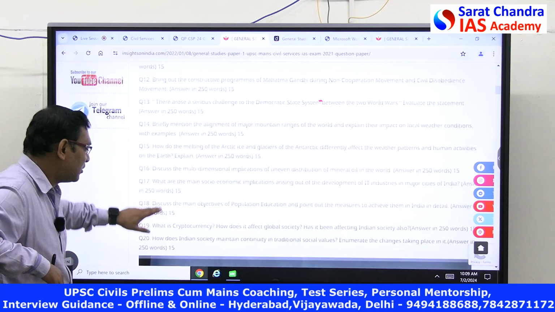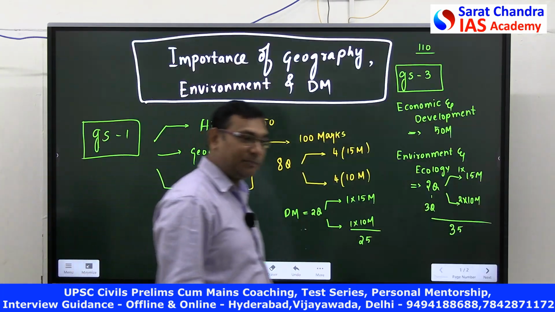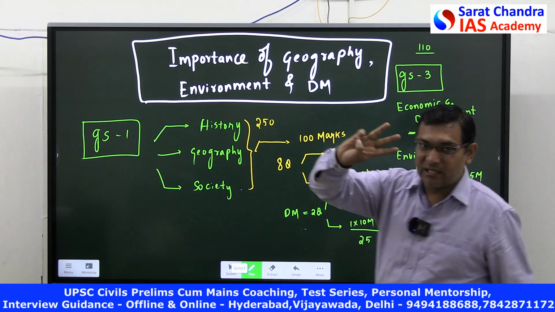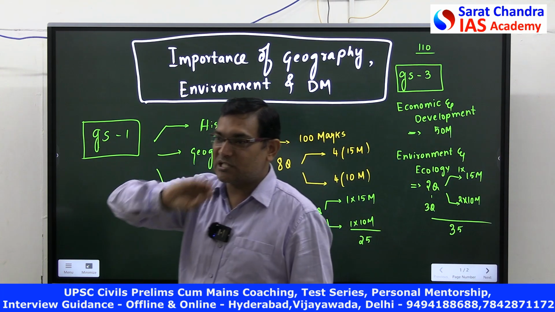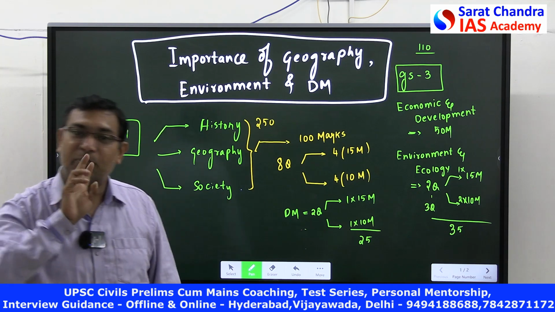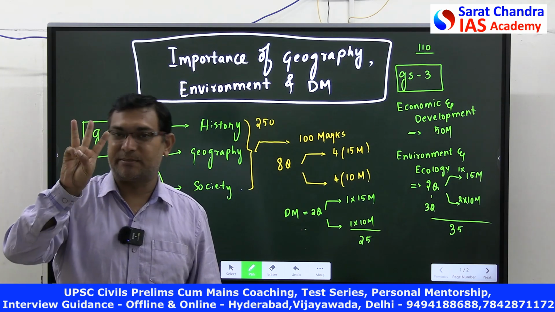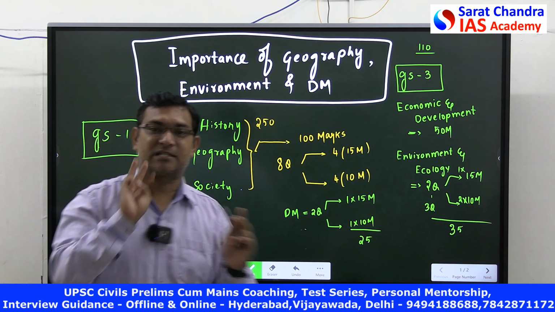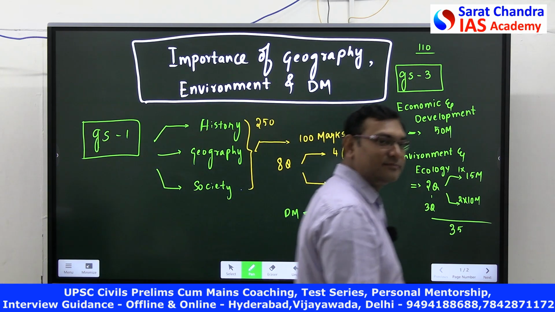See, this is how it will be important. That means prelims and mains you cannot segregate. In order to answer the questions in GS paper 1 and paper 3, you need to study these 3 subjects: environment, geography and disaster management. Is it clear?